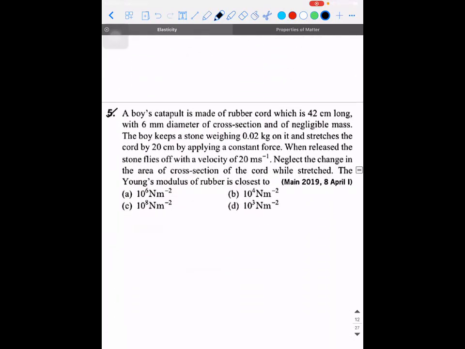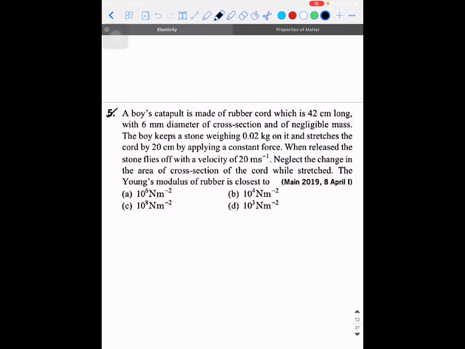Next. Do the fifth one, guys. There is a boy's catapult which is made up of rubber cord which is 42 centimeter long with 6 millimeter diameter of cross section and negligible mass. The boy keeps a stone weighing 0.02 kilogram and it stretches the cord by 20 centimeter by applying a constant force. When released, the stone flies off with a velocity of 20 meters per second. Neglect the change in area of the cross section of the cord while stretched. The Young's modulus of rubber is close to.